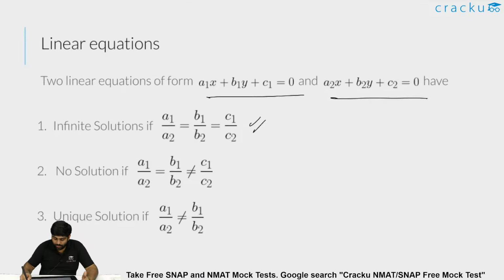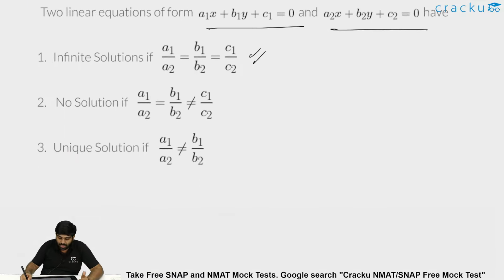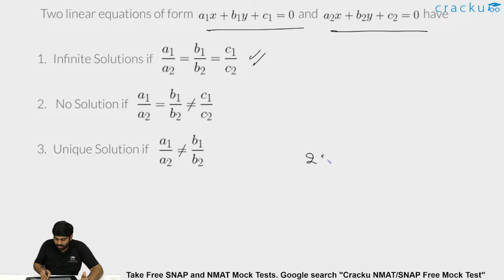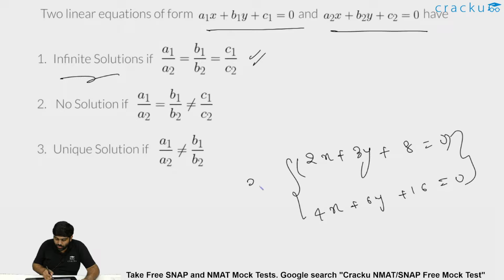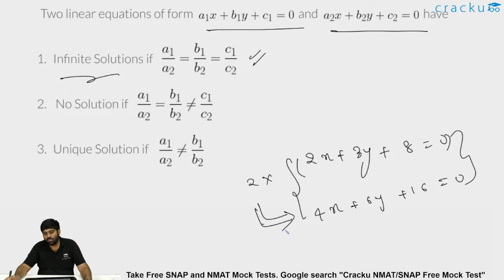Why is it infinite? Firstly, let's go case by case. Let's say one equation is 2x plus 3y plus 8 equal to 0. The other equation I give you is 4x plus 6y plus 16 equal to 0. If I say these two linear equations form a system, this particular set has infinite solutions. Why? Because if I just multiply the entire equation 1 by 2, I will get the second equation, which is 4x plus 6y plus 16.